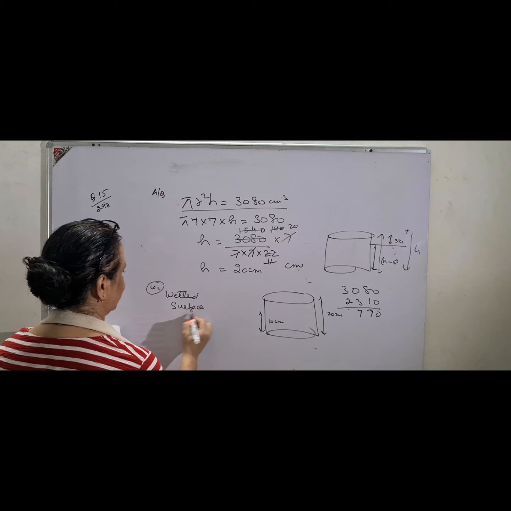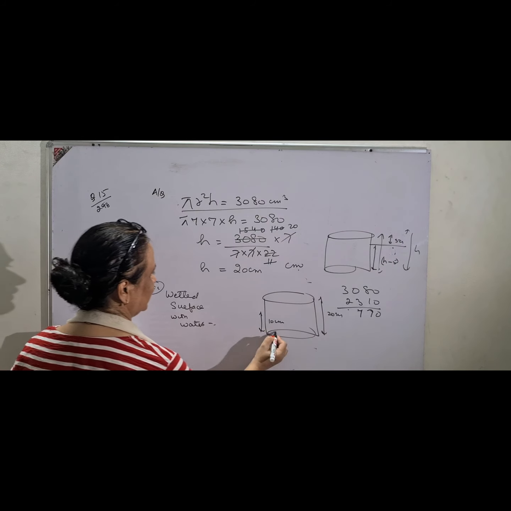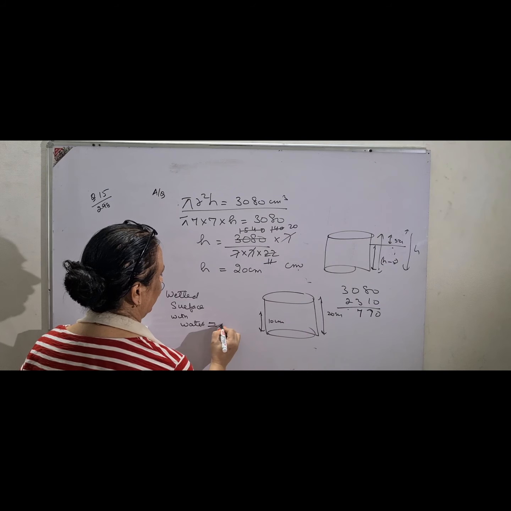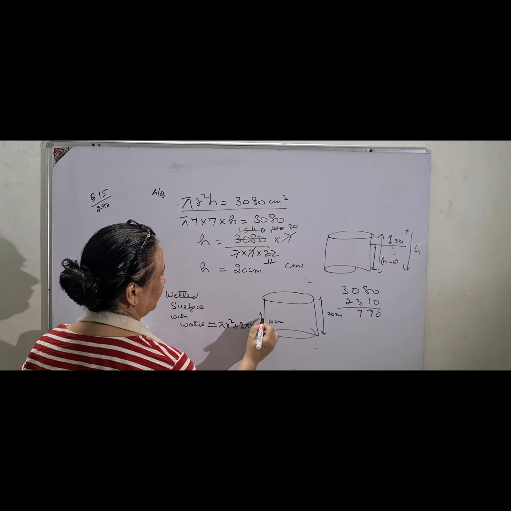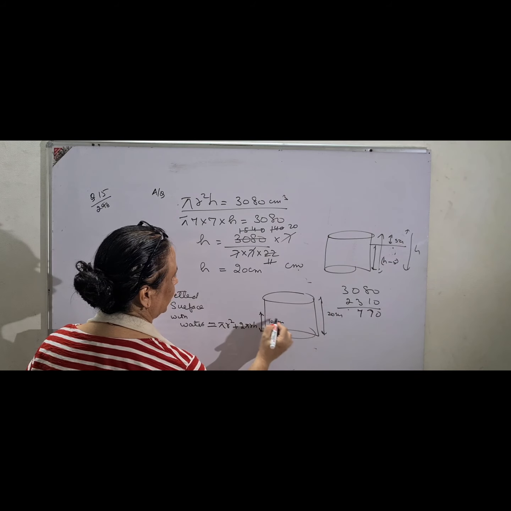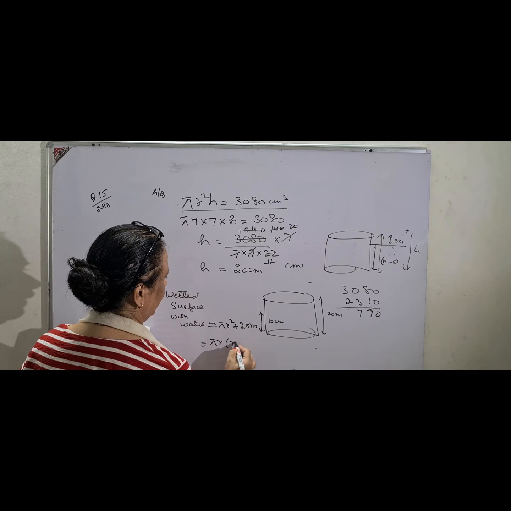So the wetted surface with water will be, of course, the base. The base is in the form of a circle. So pi r square plus 2 pi r h. This is because the curved surface area is only to the length of 10 centimeter. So pi r plus 2h.